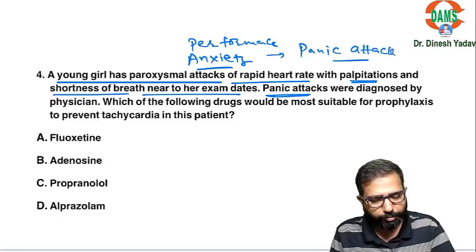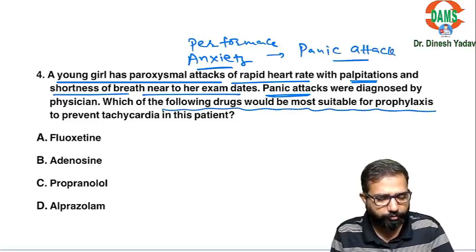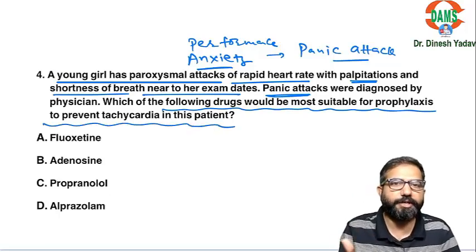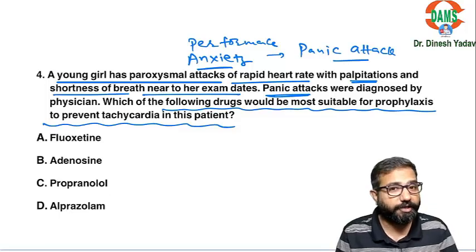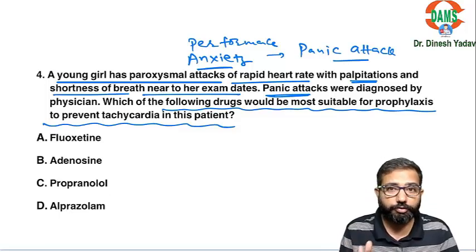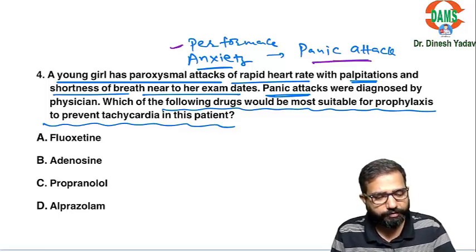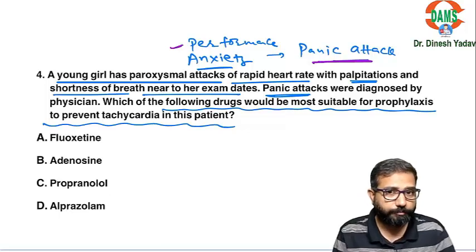Now, which of the following drugs would be most suitable for prophylaxis to prevent the tachycardia? Now our aim is to prevent these panic attacks in the future. Repeated panic attacks are there. This patient should not suffer these panic attacks in the future. So which drug will you start? So basically in performance anxiety, to prevent these panic attacks, what will be the best option?